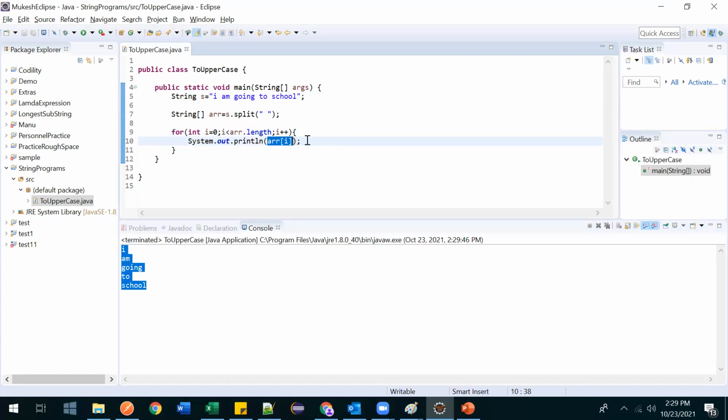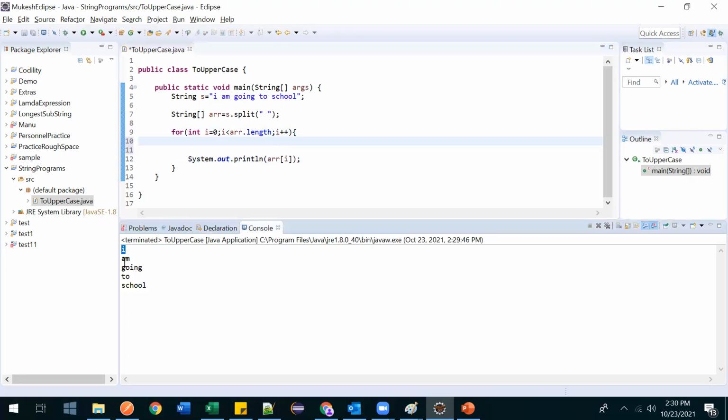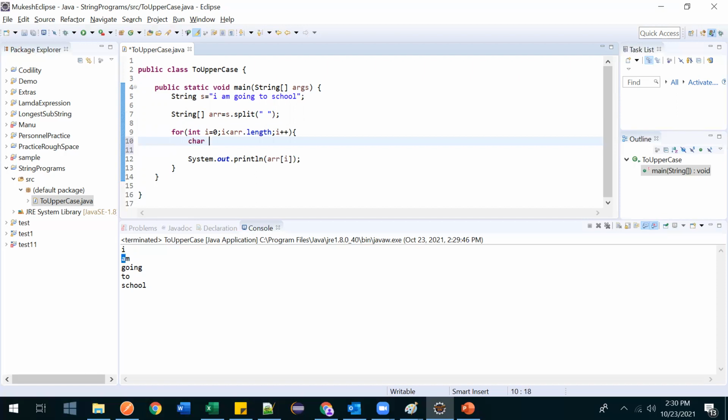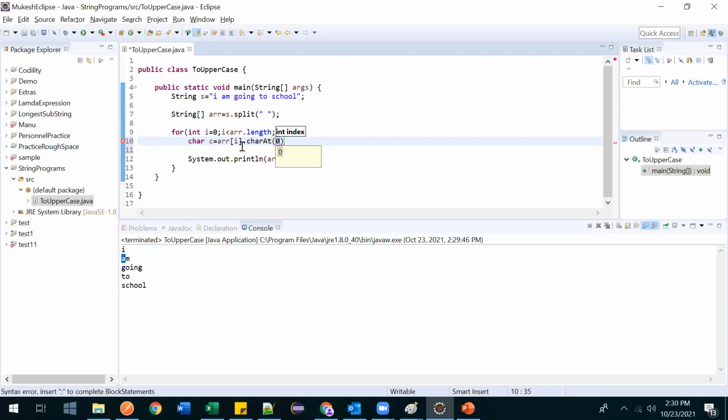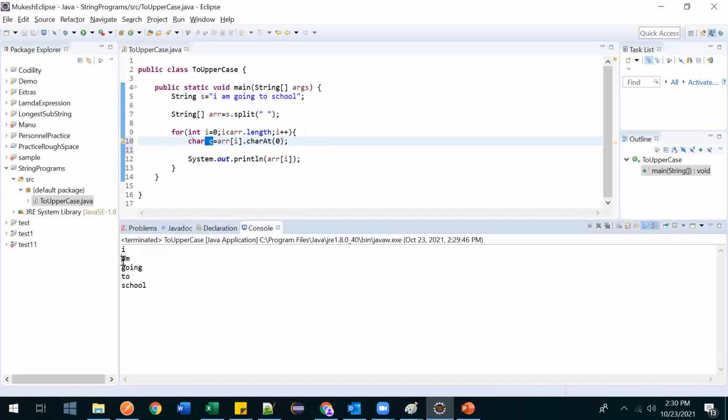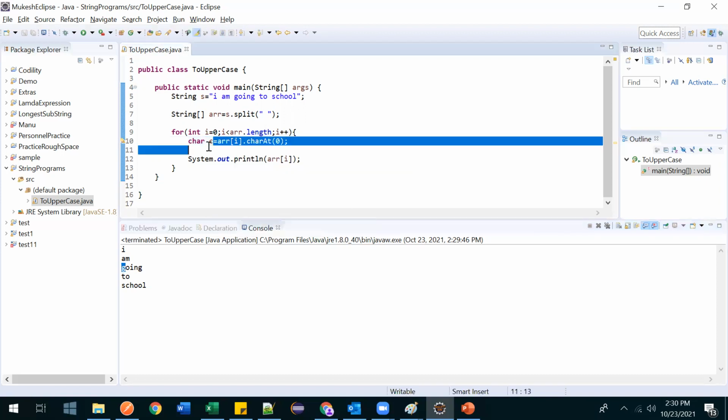Now what is our requirement? Our requirement is to get the first character from every word. So that character we can get here: char c is equal to arr of i dot charAt 0, because the first character will always be there at index 0. A is at first, I is at first, G is at first, so index will be 0. That's how arrays start, from 0, right? So every first character will come under this c.